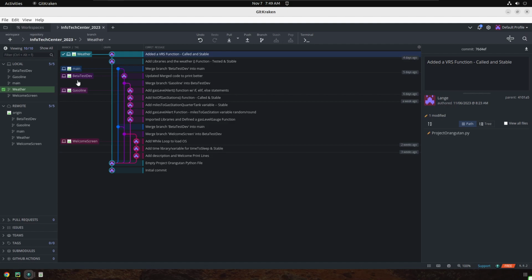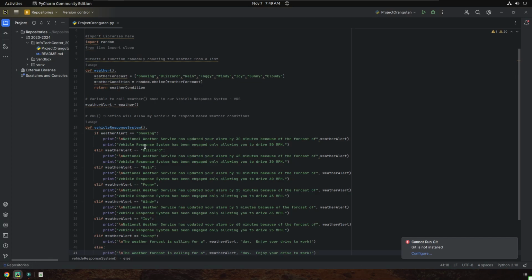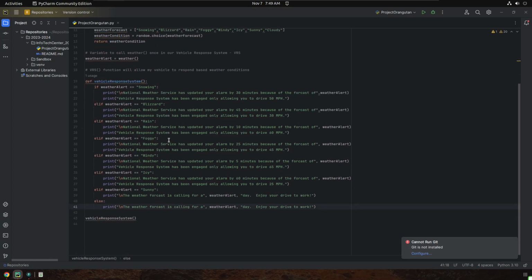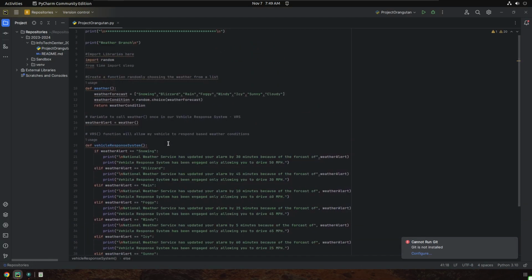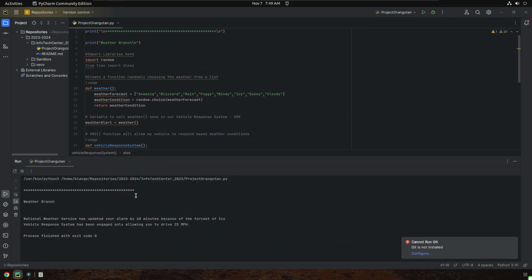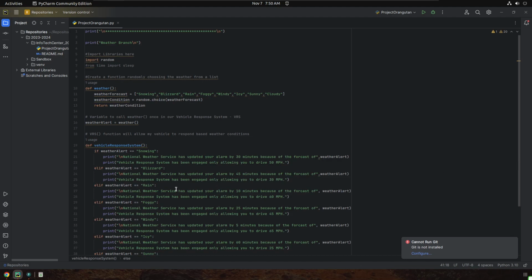So let me show you. I've got our weather checked out, and if I go to an application called PyCharm, this is our weather program here, and I'm just going to press F10 on my keyboard and run it. It's our weather branch, and the National Weather Service has updated your alarm by 60 minutes because of the forecast of icy. The vehicle response system has been engaged, only allowing you to drive 25 miles an hour. If I press F10 again, it has a different output. I just wanted to test that out and see how that worked.